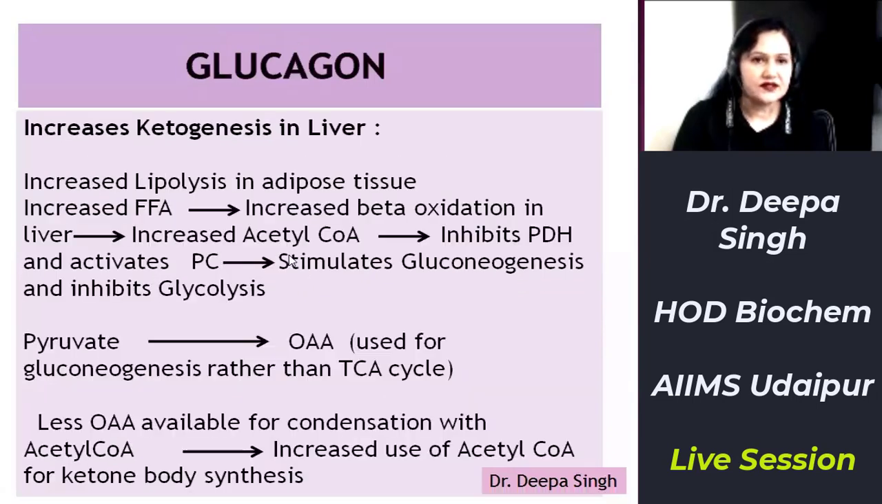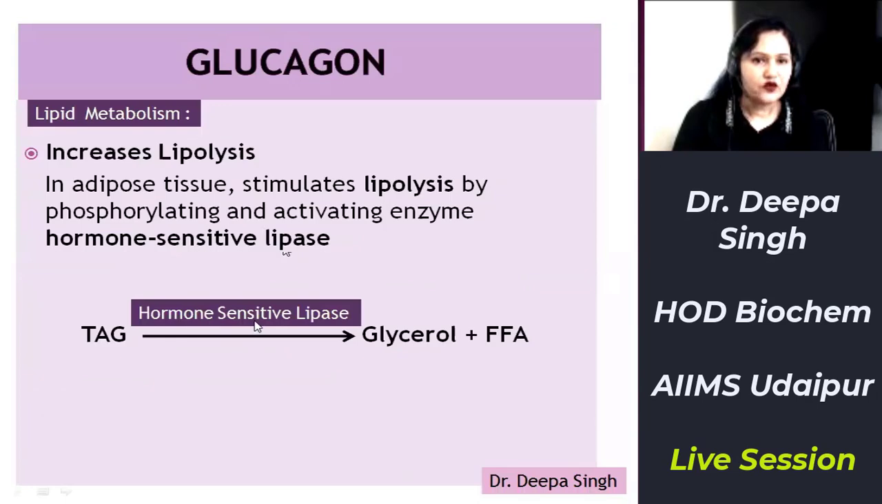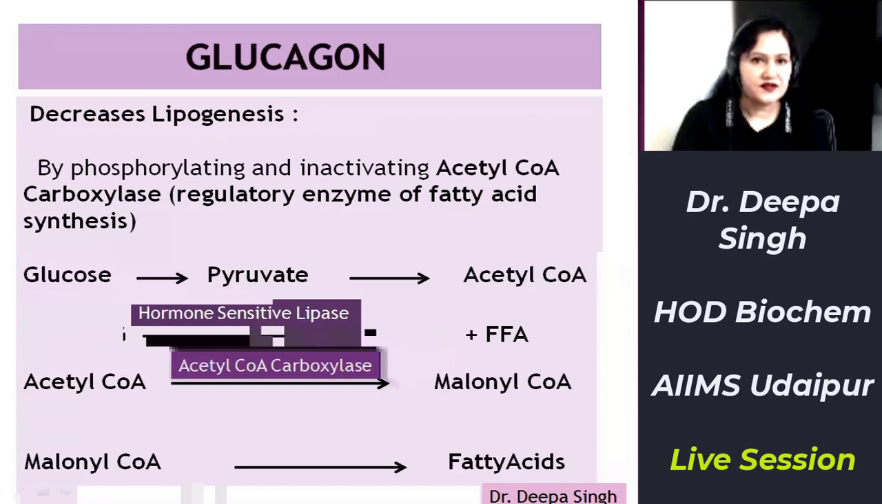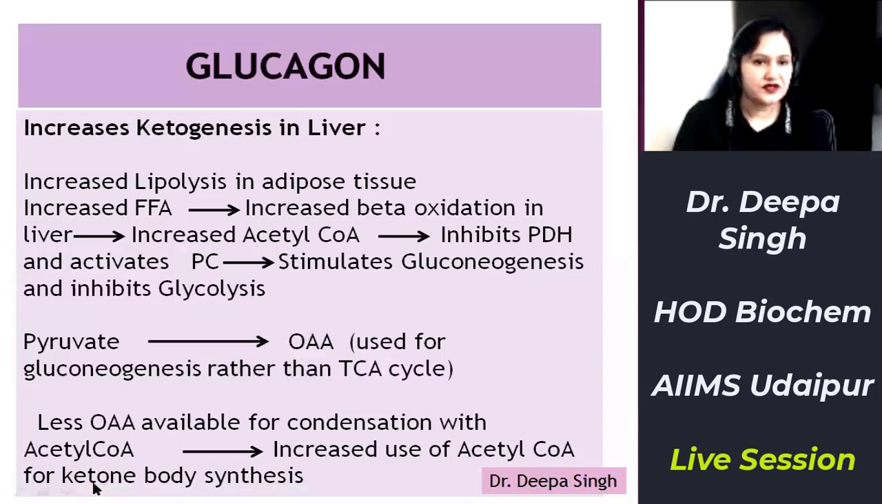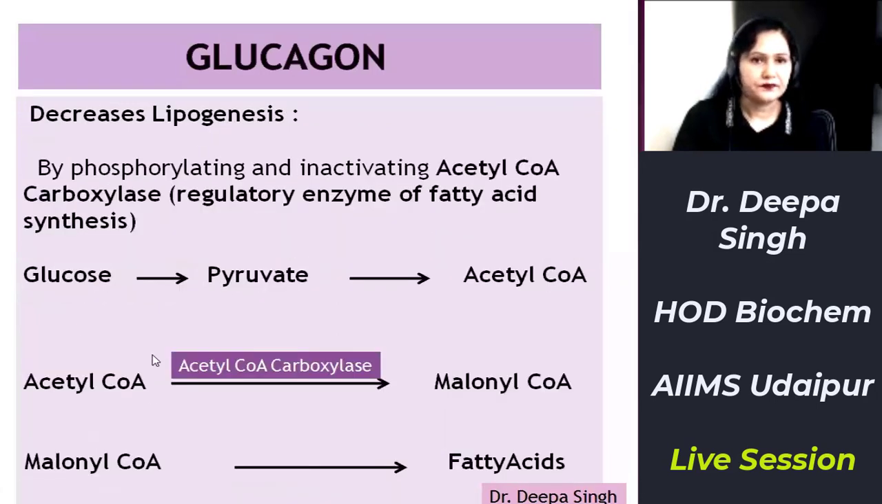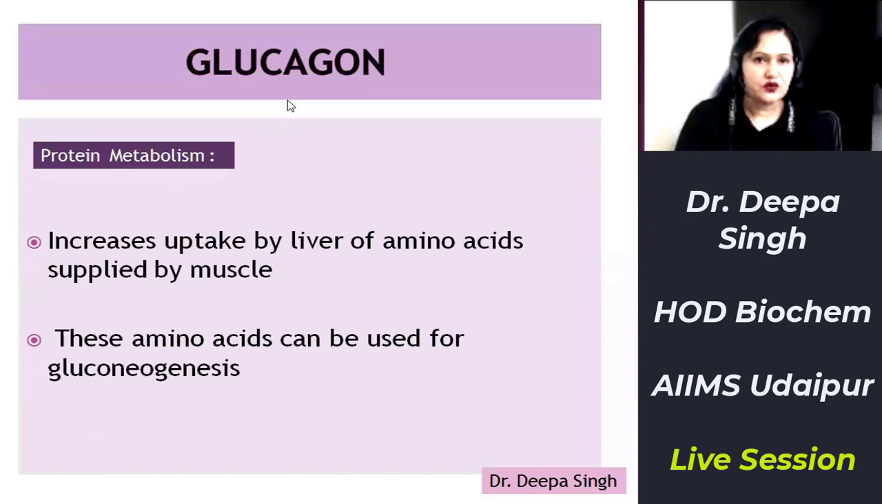Number one, it increases lipolysis by phosphorylating and activating the enzyme hormone sensitive lipase. It decreases lipogenesis by phosphorylating and inactivating the enzyme acetyl coenzyme A carboxylase. And the third one was that it increases ketogenesis. The acetyl coenzyme A which is formed is used for ketone body synthesis, since less oxaloacetate is available to condense with acetyl coenzyme A. So the major portion of acetyl coenzyme A enters the ketogenesis pathway to form ketone bodies. So this was the implication of glucagon on lipid metabolism.